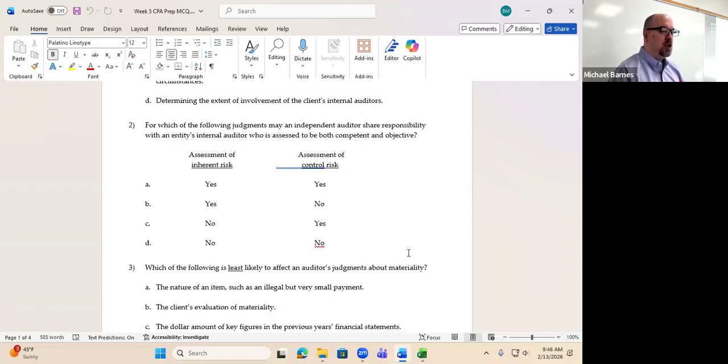So for which of the following judgments may independent auditors share responsibility with the entity's internal auditor, who is assessed to be both competent and objective? So there's objectivity and competence that we were just talking about.